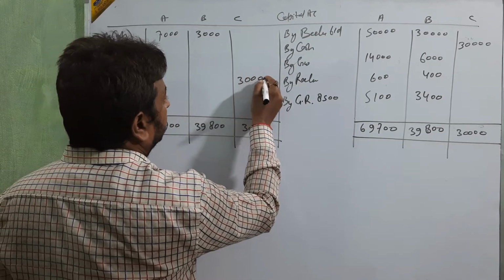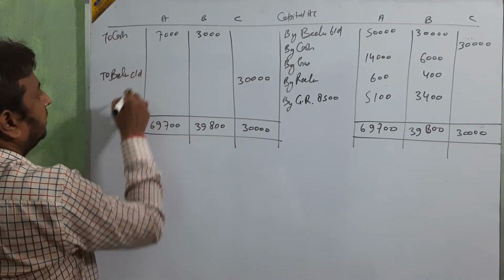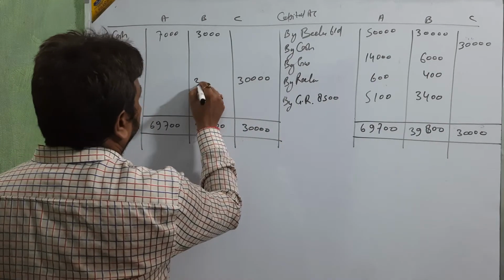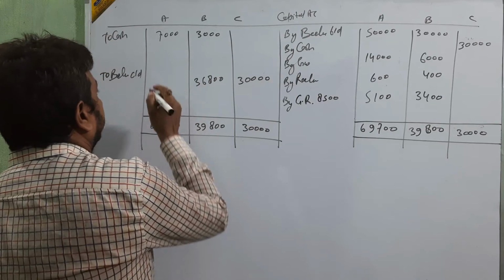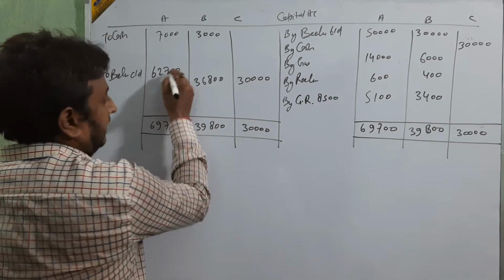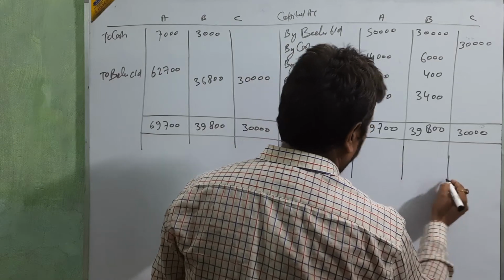Take the balance 30,000. This two, balance CD, 3,000, 36,800. Okay beta, and then 62,700. Take this balance on the next line.